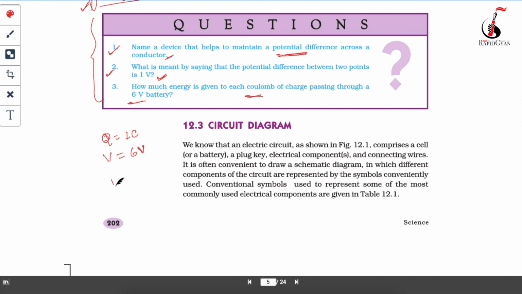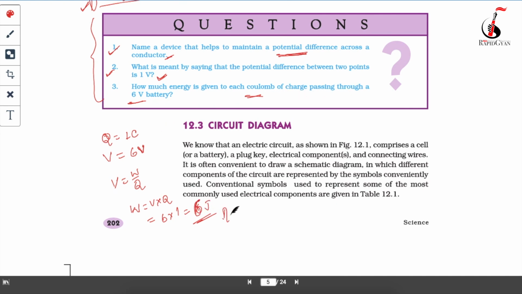We know the formula V is equal to W upon Q. So the formula for W will become V times Q, which is equal to 6 times 1, which is equal to 6 joule. So we can say that 6 joule of energy is given to each coulomb of charge passing through a 6 volt battery.